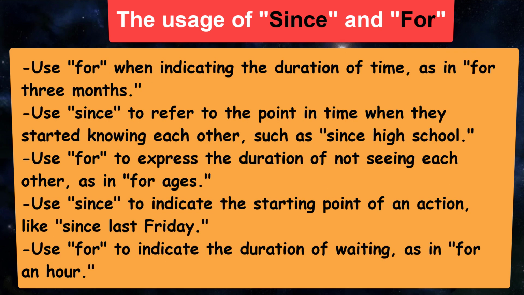Explanation. Use for when indicating the duration of time, as in, for 3 months. Use since to refer to the point in time when they started knowing each other, such as, since high school. Use for to express the duration of not seeing each other, as in, for ages. Use since to indicate the starting point of an action, like, since last Friday. Use for to indicate the duration of waiting, as in, for an hour.